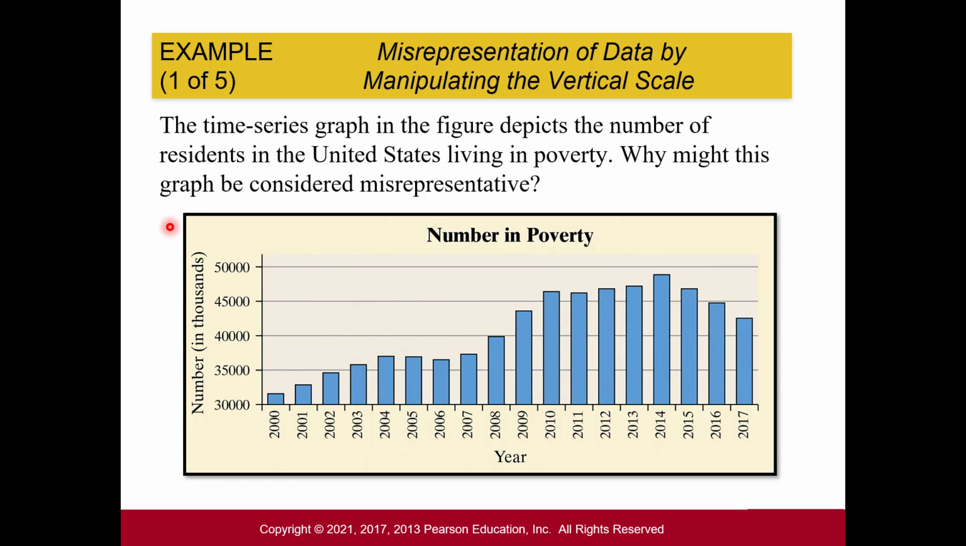All right, next example. The time series graph in this figure depicts the number of residents in the U.S. living in poverty. Why might this be considered misrepresentative? So take a look at the horizontal axis, that's years. And then on the vertical axis, this is number of people in the thousands. Okay, so let's look at it and then let's see what we can come up with.